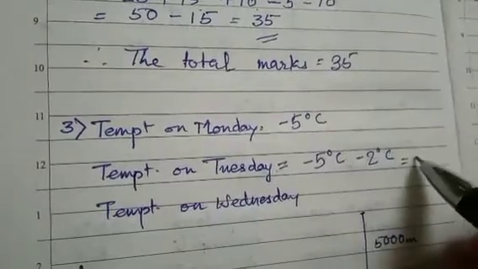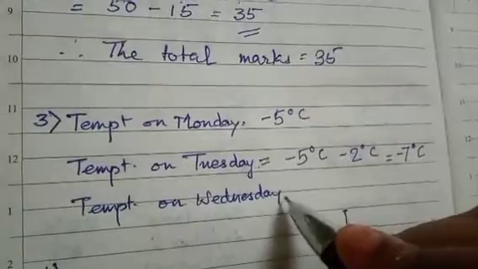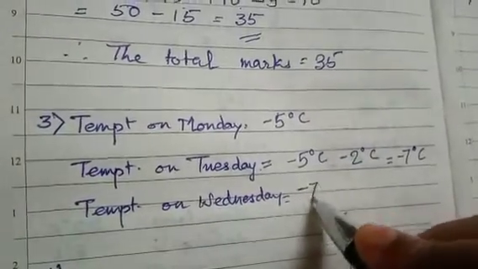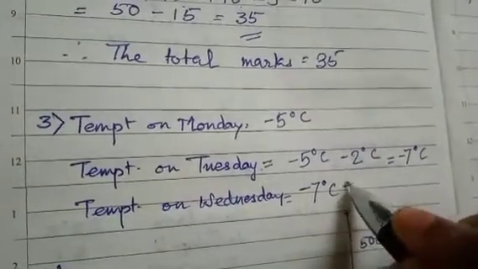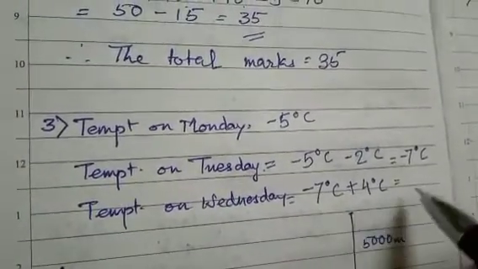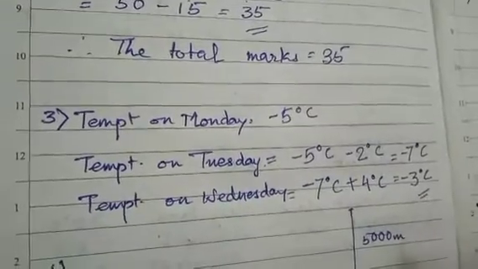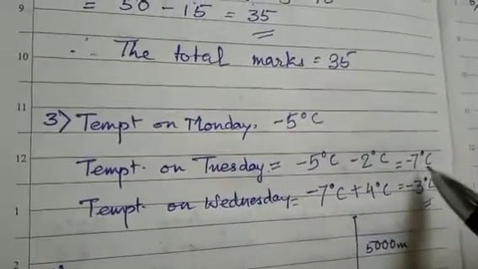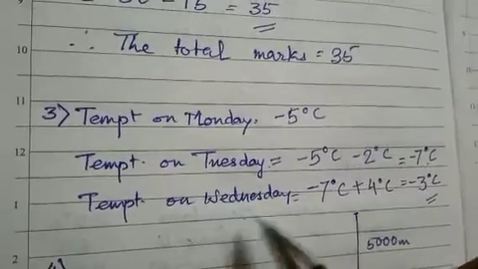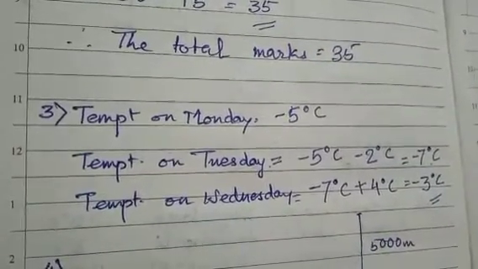So -5 minus 2 is -7 degrees Celsius. Then on Wednesday what happened? The temperature rose by 4 degrees Celsius. Rose is given as plus. So this is -3 degrees Celsius. So the temperature on Tuesday was -7 degrees Celsius and temperature on Wednesday was -3 degrees Celsius.